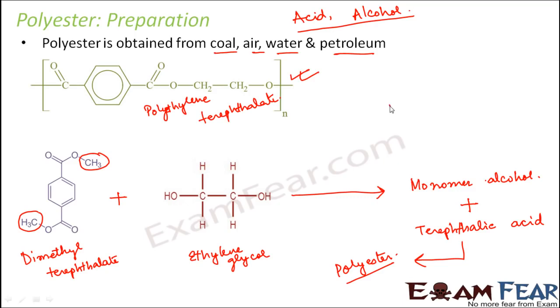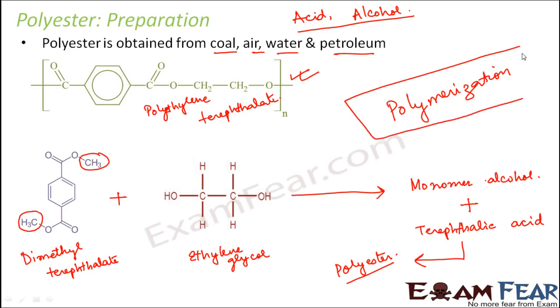And this process of preparation of polyester is known as polymerization. Where a polymer is formed, that process is always called polymerization. So one of the most important ingredients in preparation of polyesters is ethylene, and ethylene is obtained from petroleum. So this petroleum contributes ethylene, and using this ethylene we get ethylene glycol, and this ethylene glycol combines with dimethyl terephthalate. So let us now look at the advantages of polyester and where we use it.